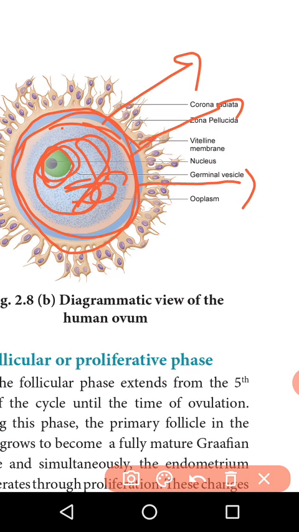Between the vitelline membrane and the zona pellucida there is a space called the perivitelline space. So this is the structure of the matured ovum.